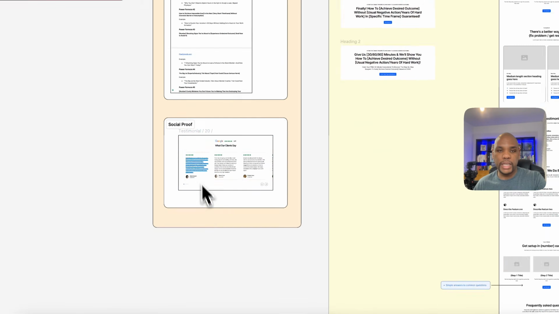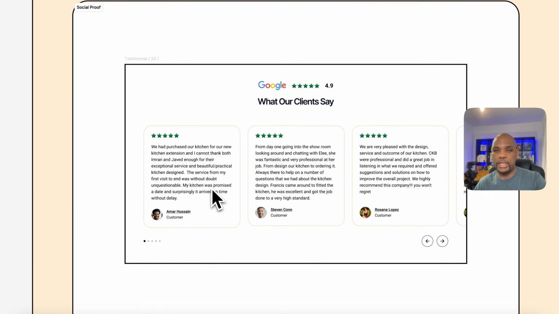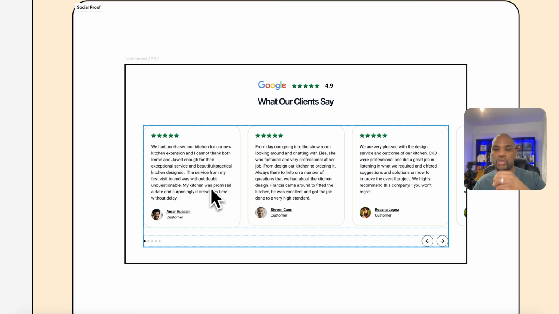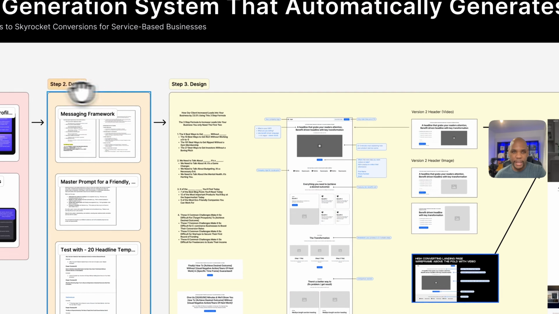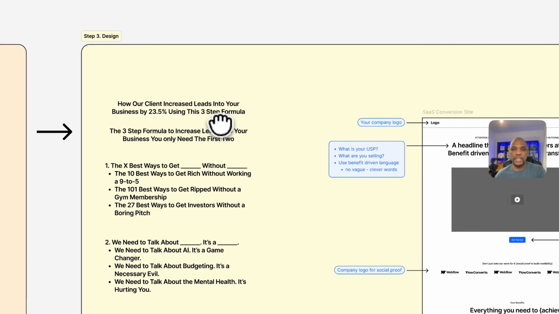And all of this then leads into the social proof stage. So we're collecting all of our social proof that we're going to use on our landing pages and in our campaigns. This also will include awards that we may have, and it could include companies that we work with, so we can have a logo section. All of this comes together to add to the social proof on the page and builds trust in what we're saying as well.